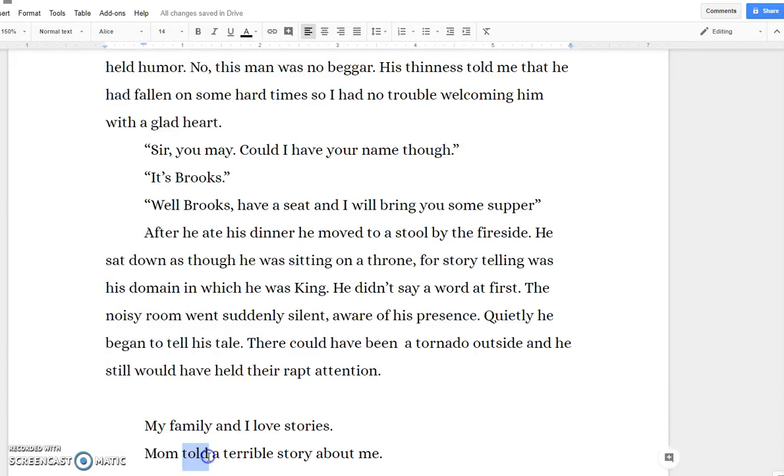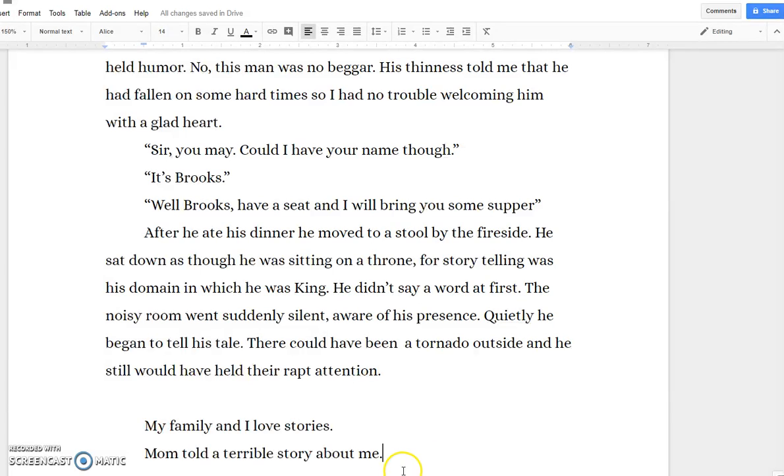She told a terrible story. Okay? So you have your subject and your predicate. Me is also a noun, but in this sentence and in every sentence should be the object of the sentence. So it could be at the end. It may not always be the last word, but quite frequently it's going to be very near the end of the sentence.